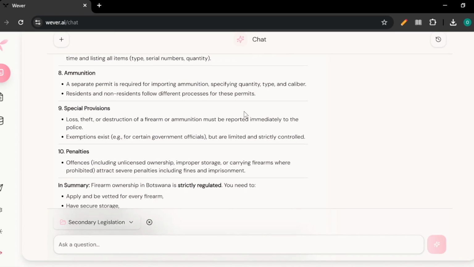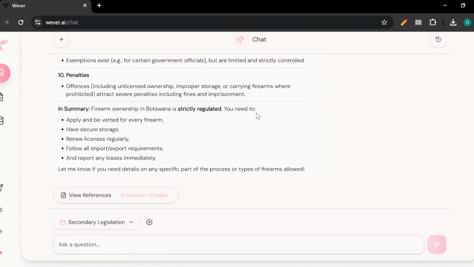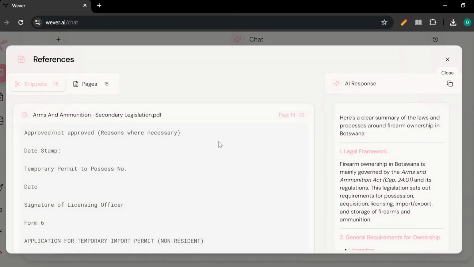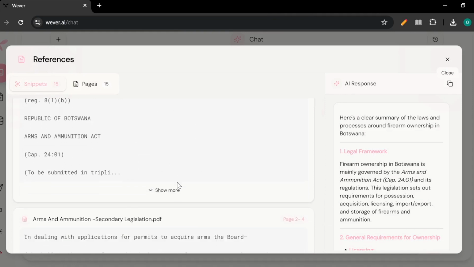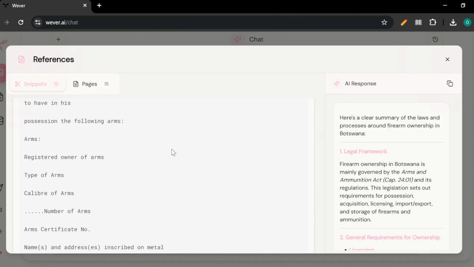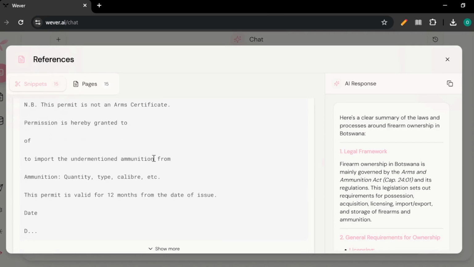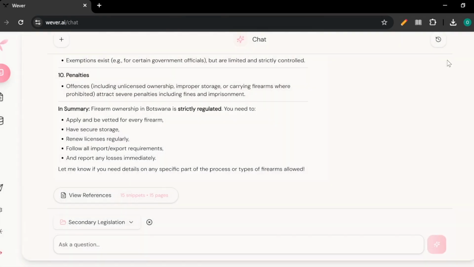And if you want to be confident, to know where it got this information and that it's not hallucinating or lying, you can specifically view the references. And as you can see, it directly states where it got any of the information that it had. This one's referencing the form. Below here, you can see once again the Arms and Ammunition Act, and so on and so forth.